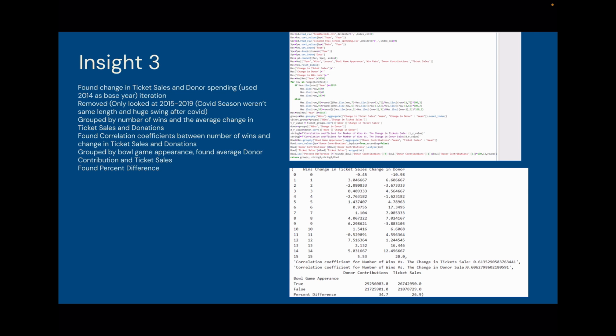We then also grouped by bowl game appearances and found average donor contributions and ticket sales. So we saw that for both the number of wins and the change in ticket sales, and the number of wins and the change in donations, there was a positive correlation. Additionally, we saw teams that were able to make bowl game appearances had 35% higher donor contributions and 27% higher ticket sales than teams that were unable to make it to a bowl game.